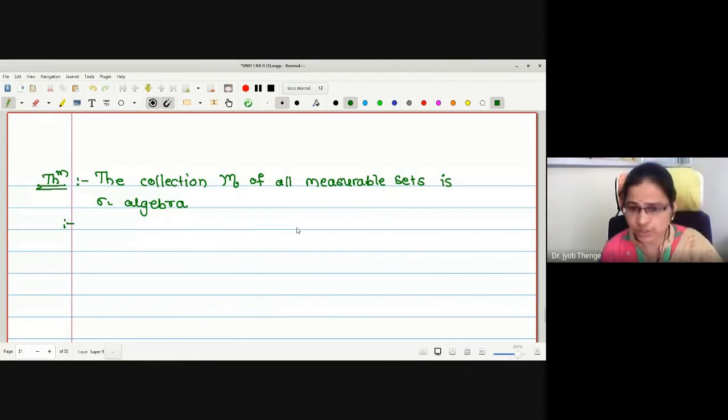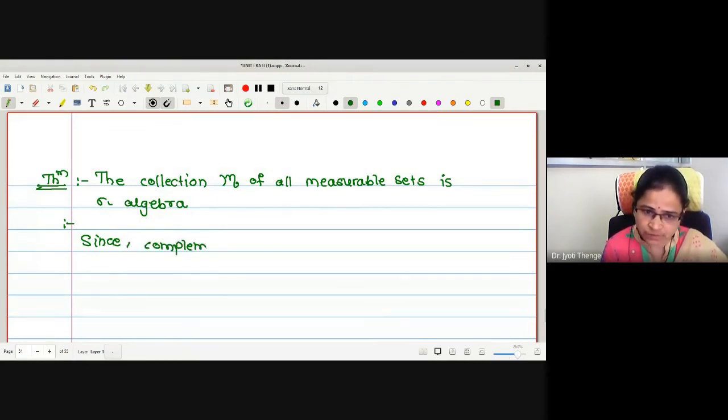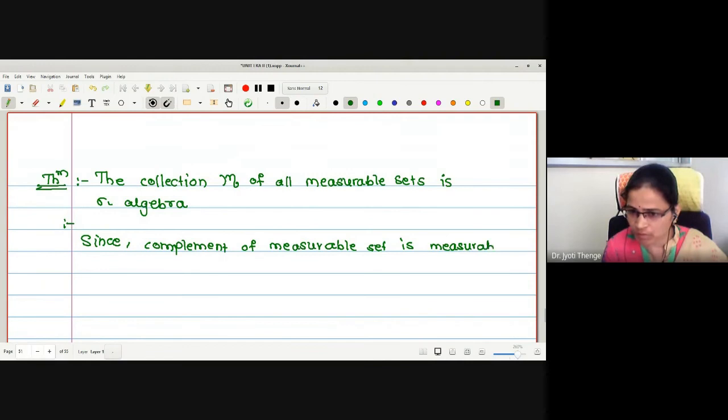Therefore, it will be an algebra. Therefore, it remains only to prove it is closed under countable union. Here I will write: since the complement of a measurable set is measurable, and a finite union of measurable sets is also measurable.